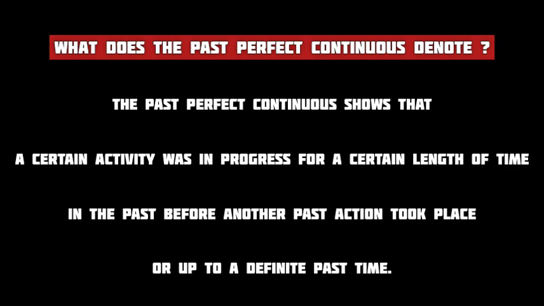In other words, if an action began in the past and then continued for some time till another action took place in the past, or till a certain point of time in the past, then for that continuous past action we use the past perfect continuous tense.